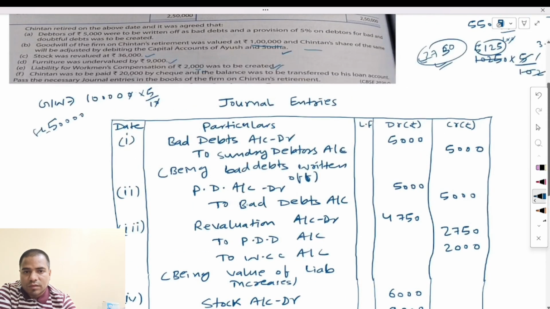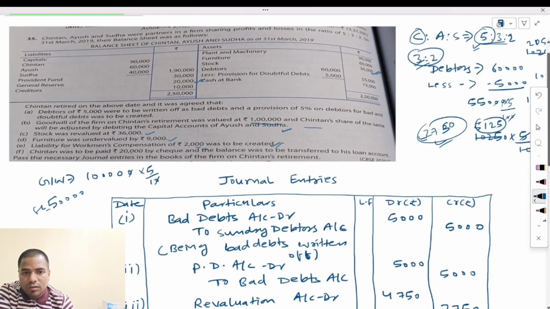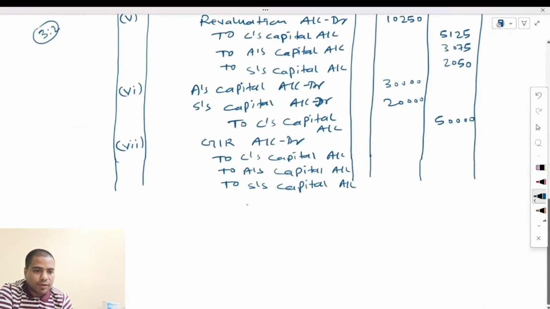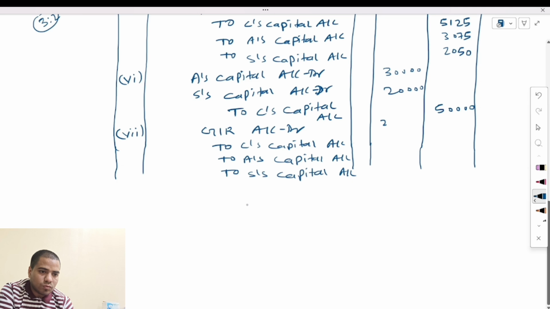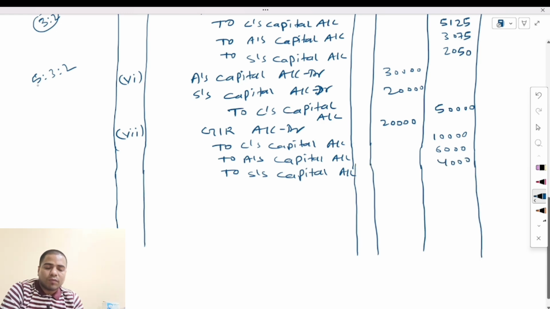The value of the general reserve was 20,000. In which profit sharing ratio? Old profit sharing ratio. The old profit sharing ratio was 5:3:2. It means here 10,000, and here 6,000, and here 4,000.